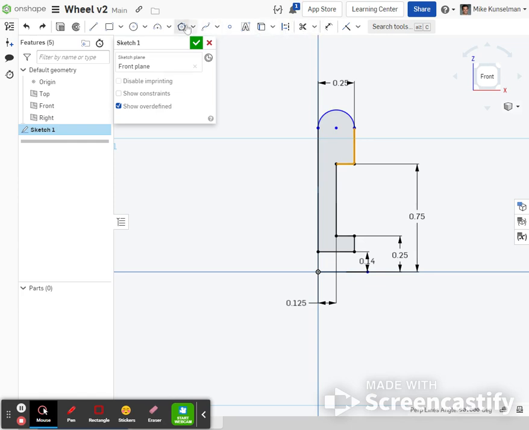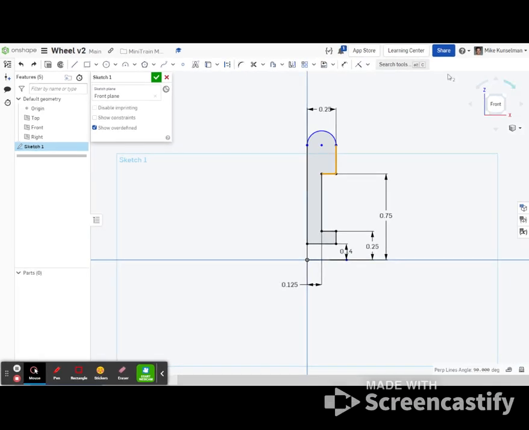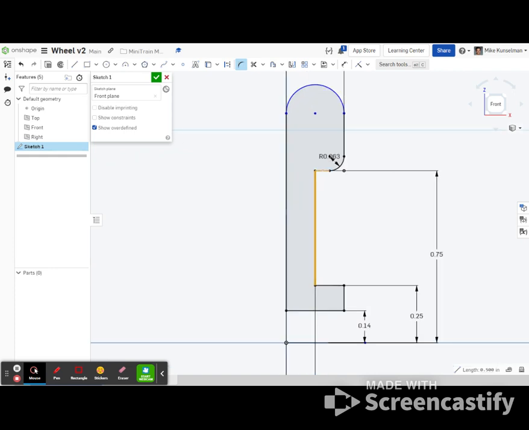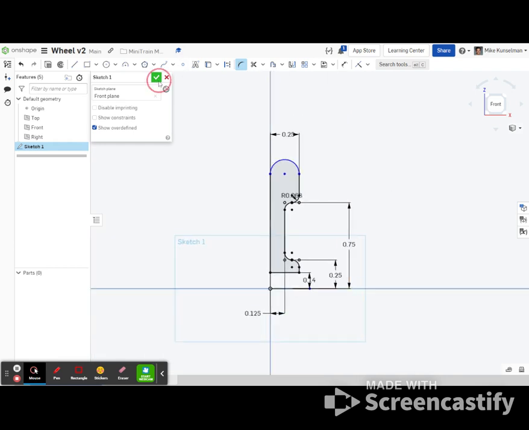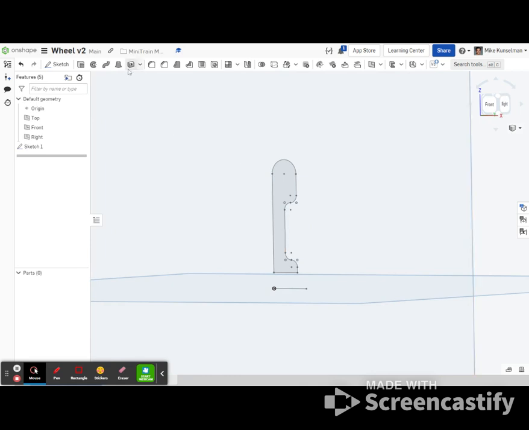Where'd you go? 0.0625. There it is. Click, click, click, click, click, click. Okay, cool. So once I revolve that, we're pretty good with that first part.